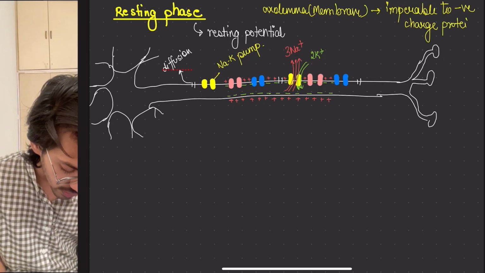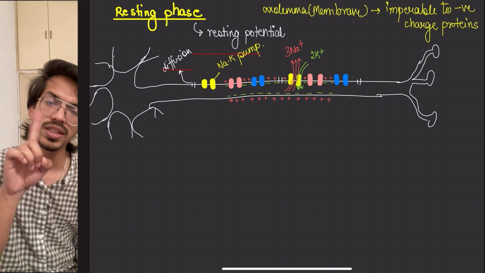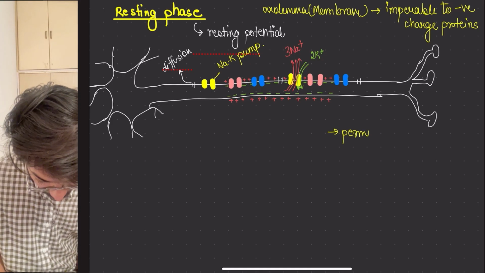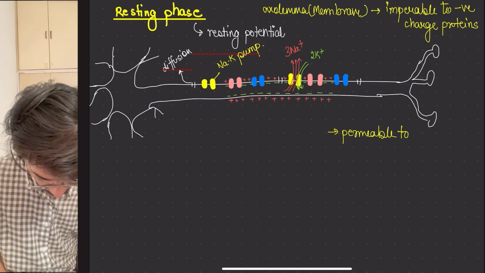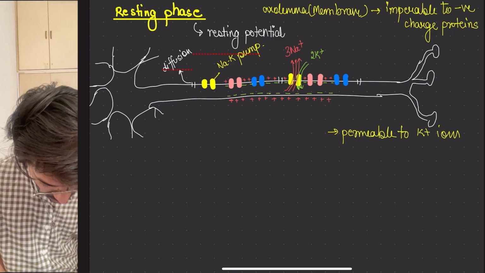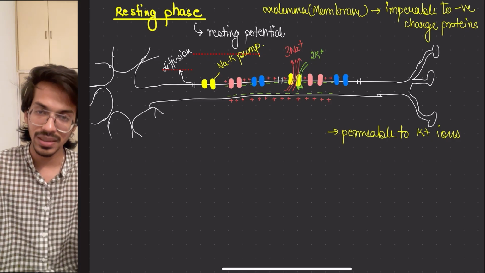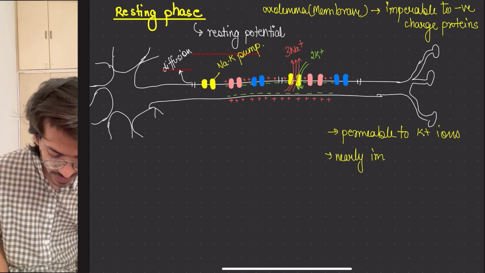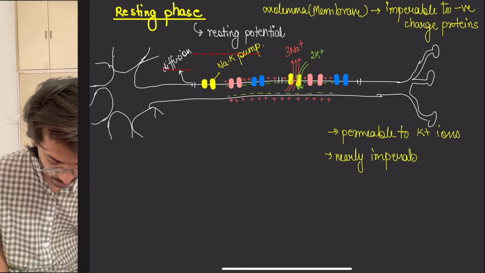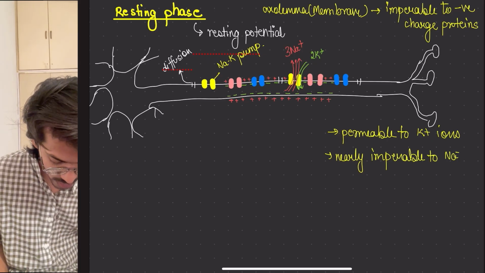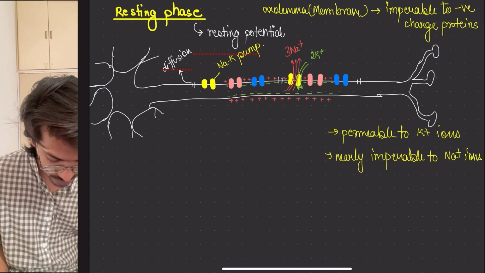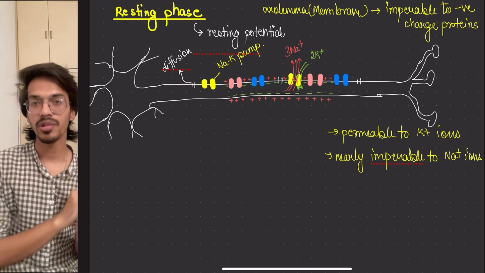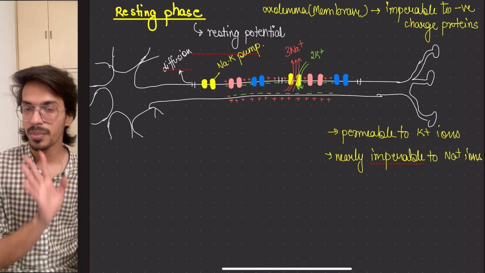Negatively charged proteins are going nowhere, not allowed, whereas it is permeable to K positive ions to come inside, and it is nearly impermeable to sodium ions. Normally sodium is going out with the help of the pump. So this thing you have to remember. So the resting phase is about this.